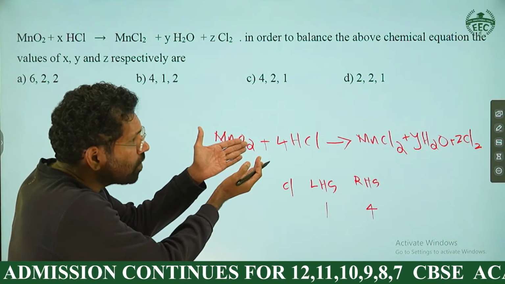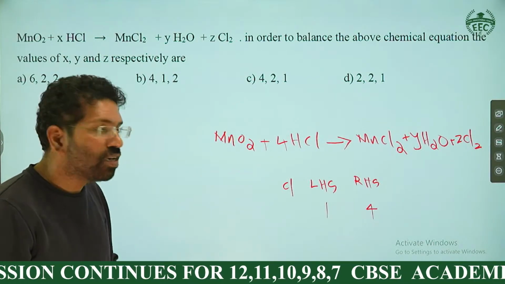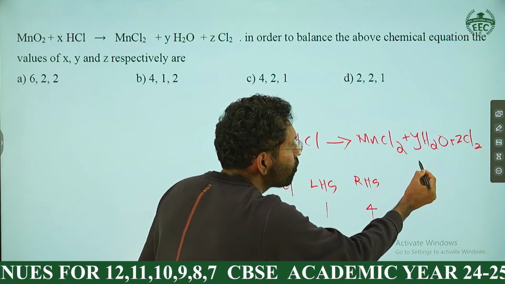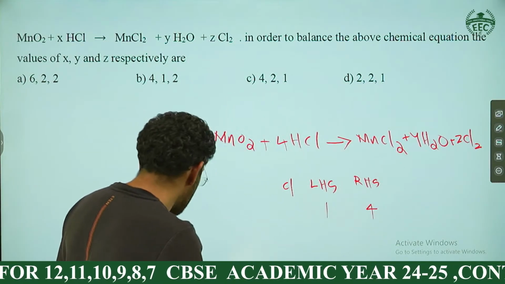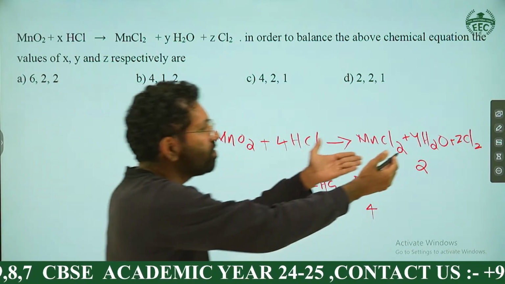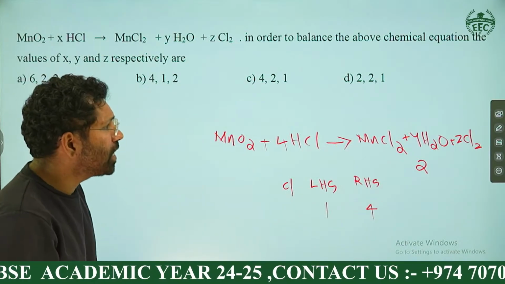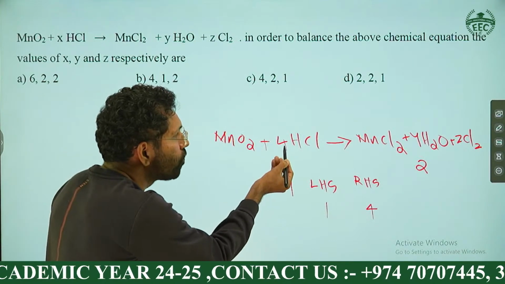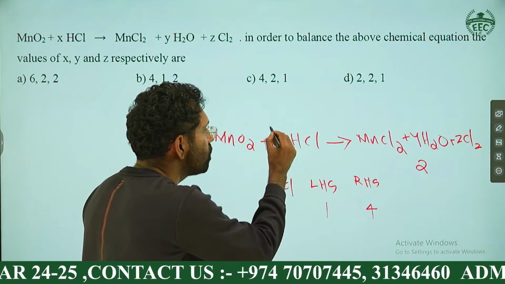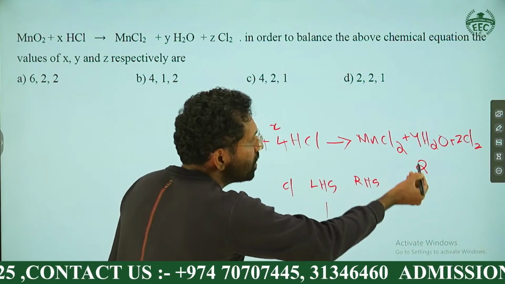Then whenever we keep 4, the number of hydrogen becomes 4. How to make the number of hydrogen 4? The number of hydrogen can be made 4 by putting 2 before water. So the number of chlorine becomes 4, the number of hydrogen becomes 4, and the rest all balance. We got X equal to 4, Y equal to 2.